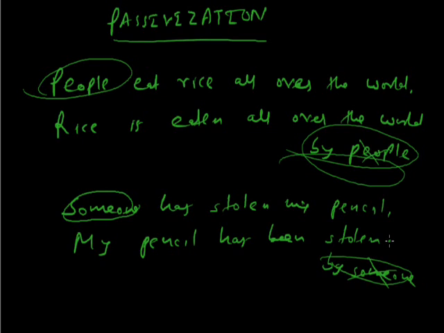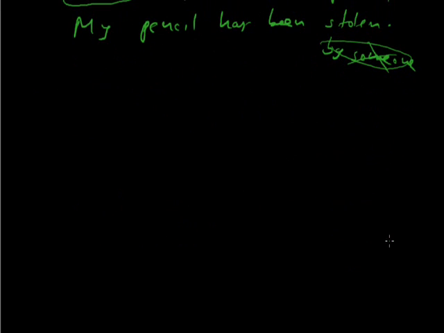So we change the active voice into passive when we emphasize the action. Simple. The action. We don't need the subject. Clear? That's why we put the object in the place of subject, and the subject is avoided or put at the end if there is some need. Clear? Now, all sentences cannot be changed into passive. Only the sentences carrying transitive verbs can be changed into passive. Now let's see what is transitive verb, what is intransitive verb.